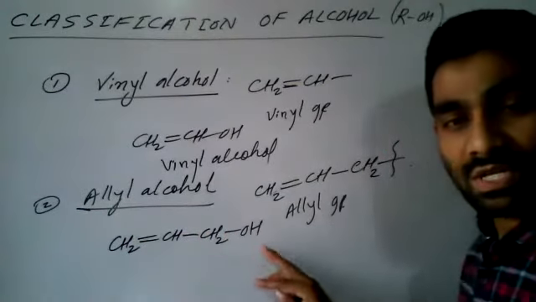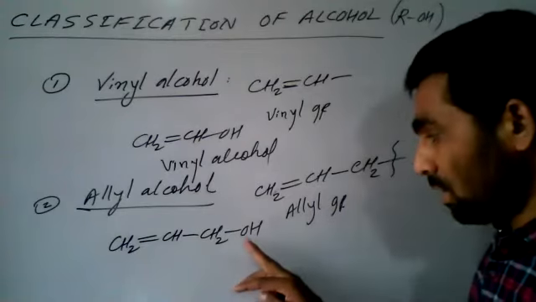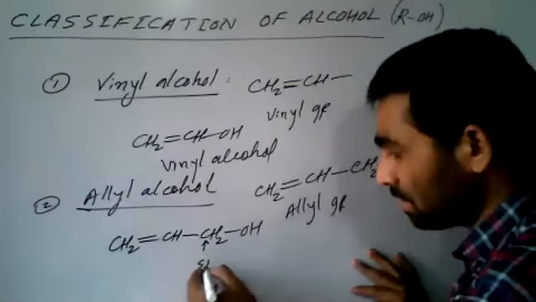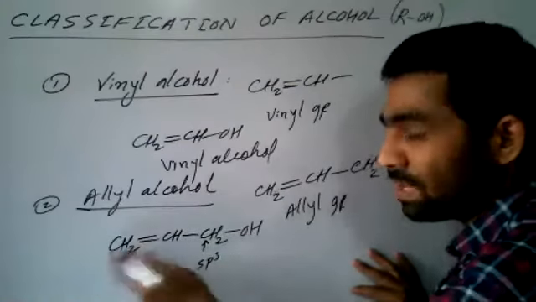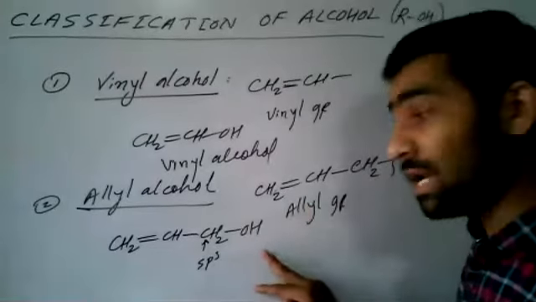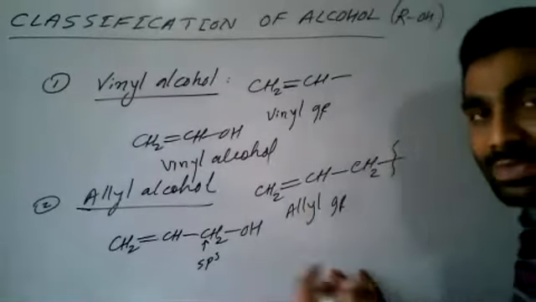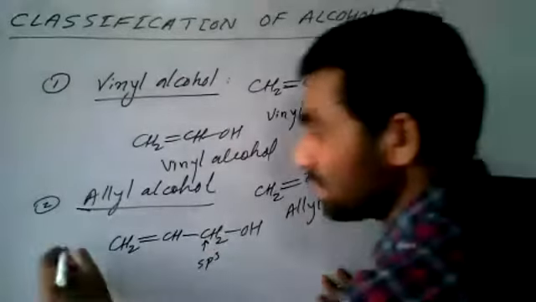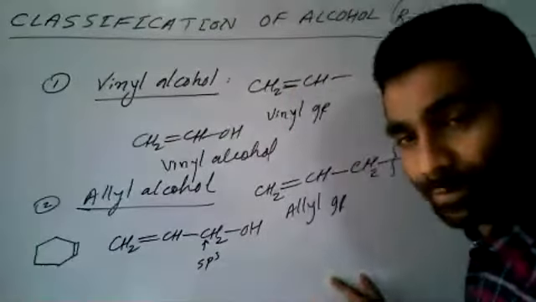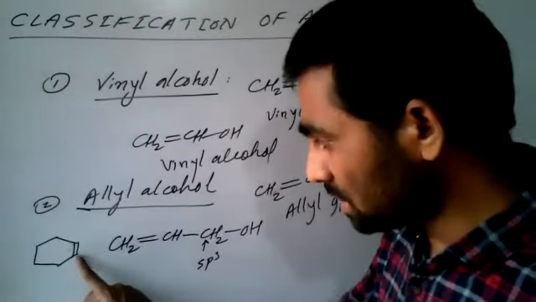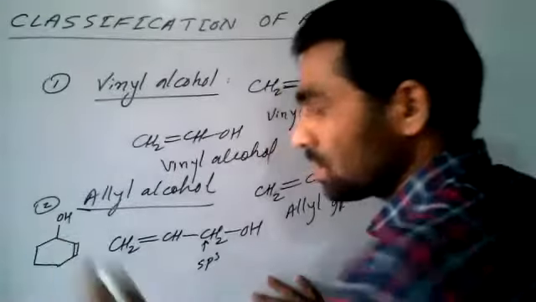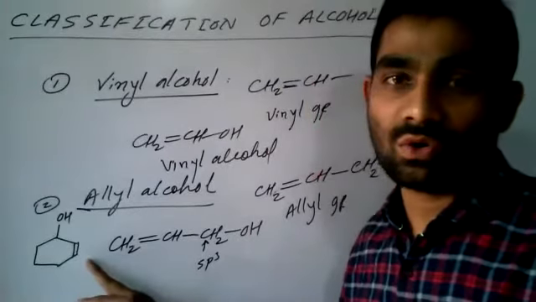Now see, what is the definition of allyl alcohol? When OH is attached to sp3 carbon which is attached to a carbon-carbon double bond, such alcohols are called allyl alcohol. So we can extend this example. See how we can extend this. If I write cyclohexene, this carbon is sp3 carbon, which is attached to this double bond. So if I write OH here, this is a very good example of allyl alcohol.